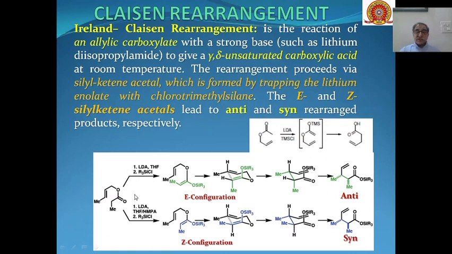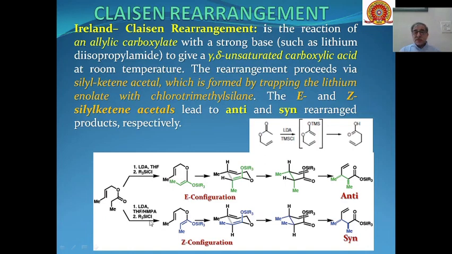We can see this example. So this type of E configuration is there in the silyl ketene acetal, and through a chair conformation it is converted into the anti product.